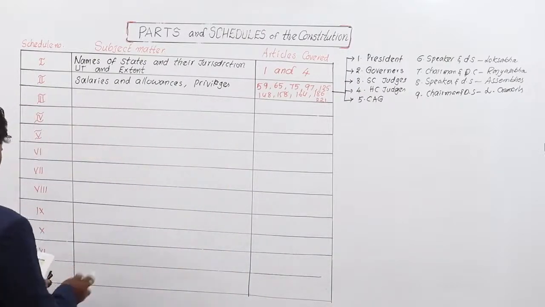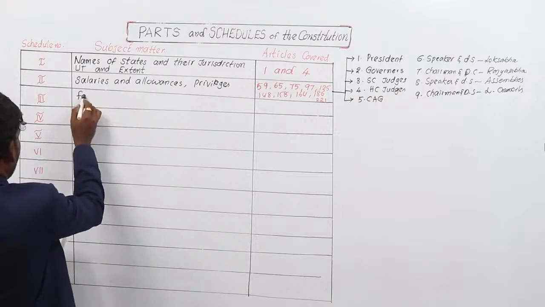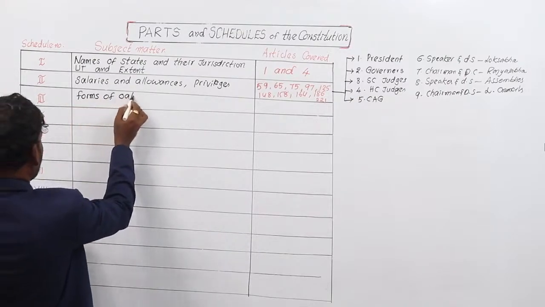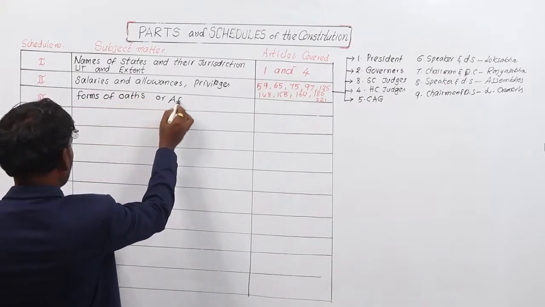Coming to the third schedule, oath and affirmations. Forms of oath or affirmations.